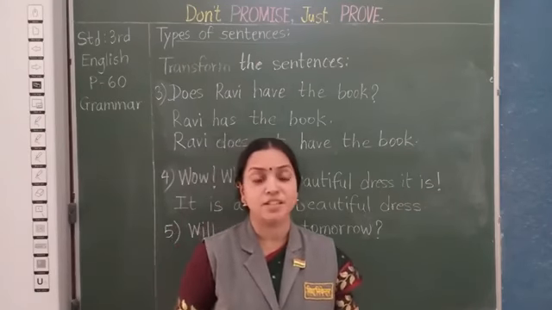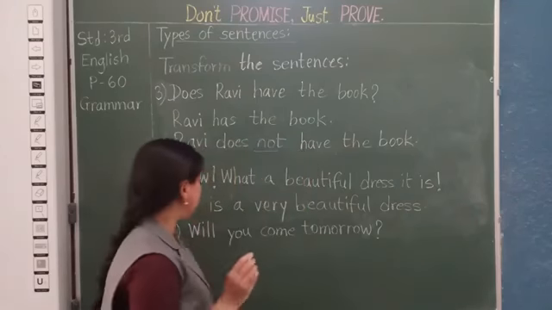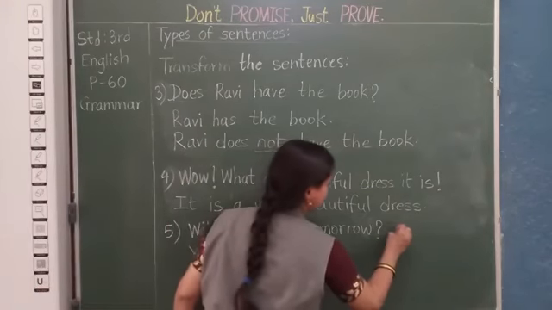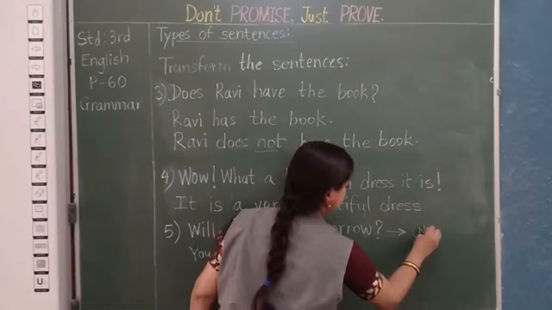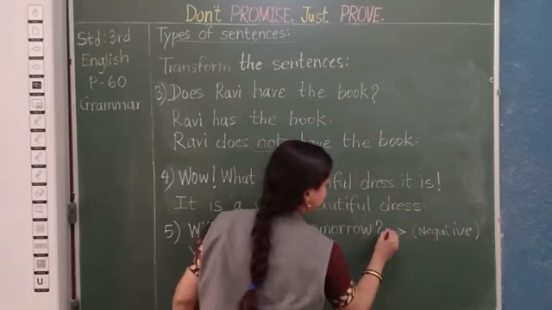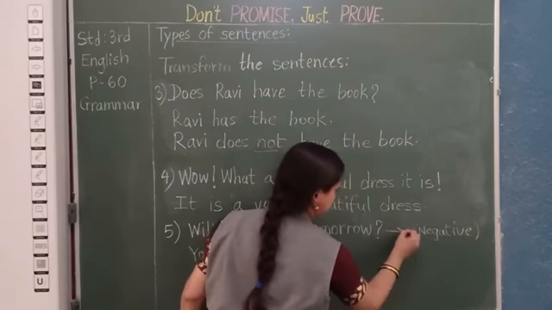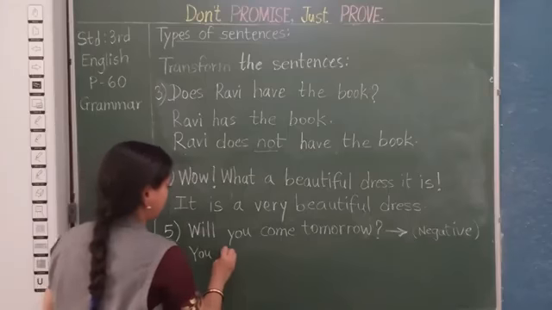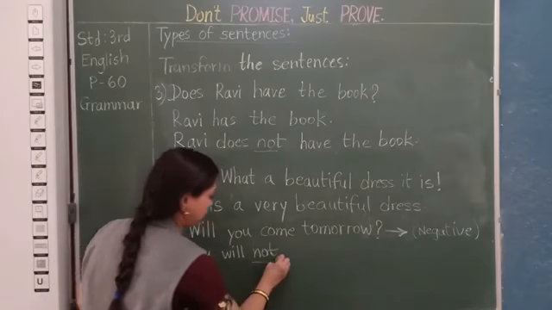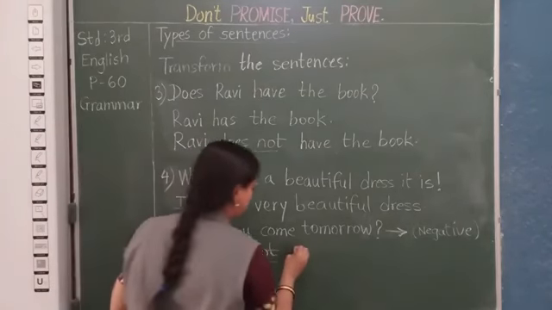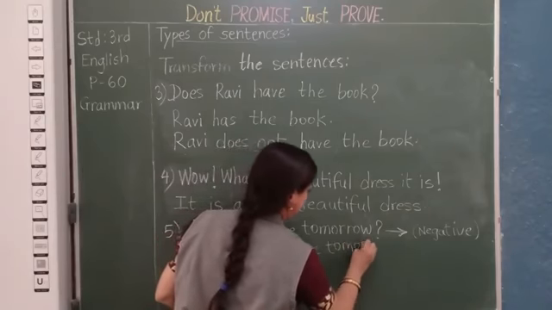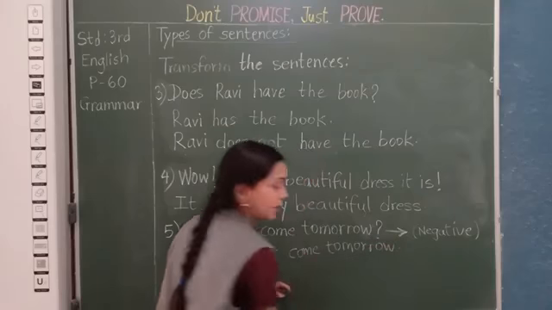But if I specifically ask to form a negative sentence, then it will be, you will not. So if I ask to change it to negative, this is interrogative, but you are going to change it to negative. Then it will be you will not. Okay, so this not word is very very important. You will not come tomorrow.